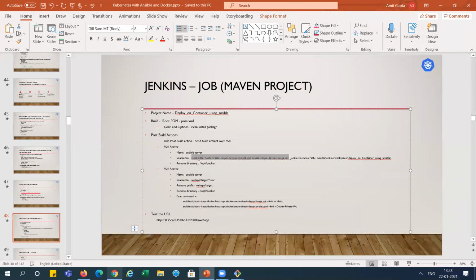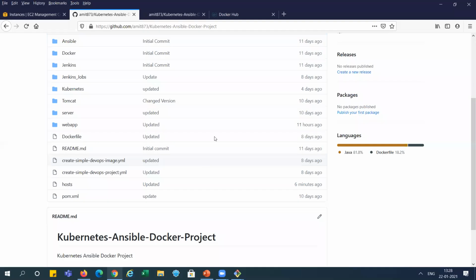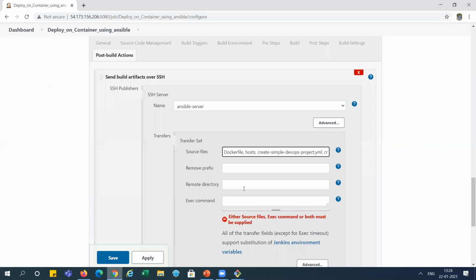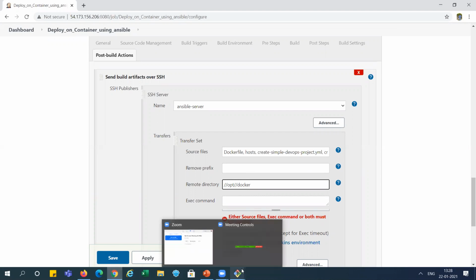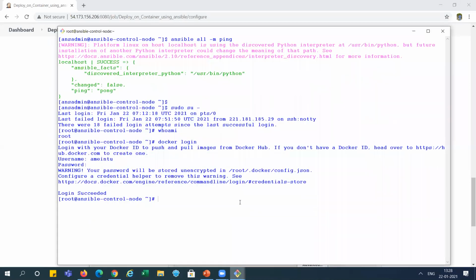After that, we need to specify the remote directory. Actually, our intention is to copy all those files to the Ansible system at a particular path, /opt/docker, which we created earlier. I am showing you. This is the Ansible system.